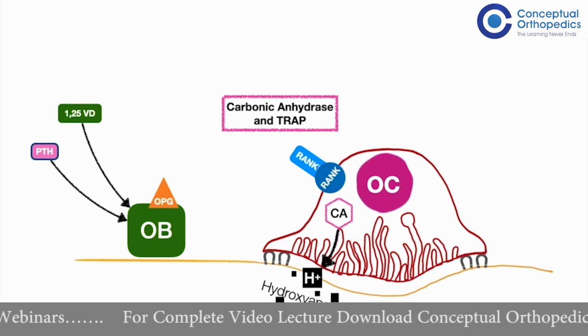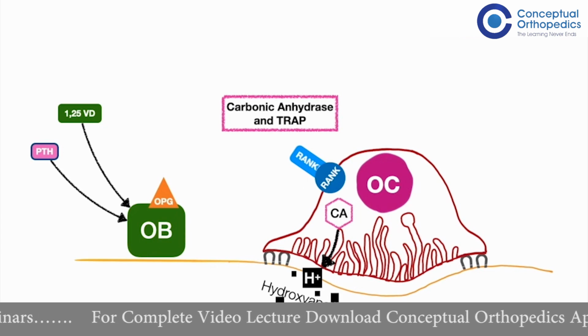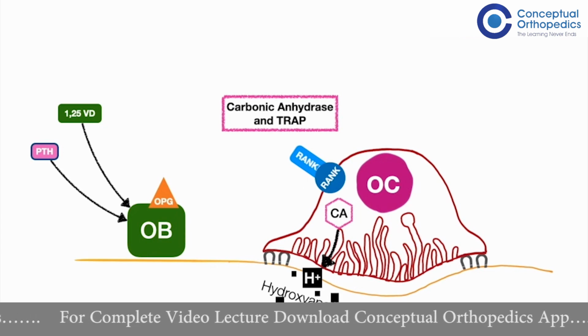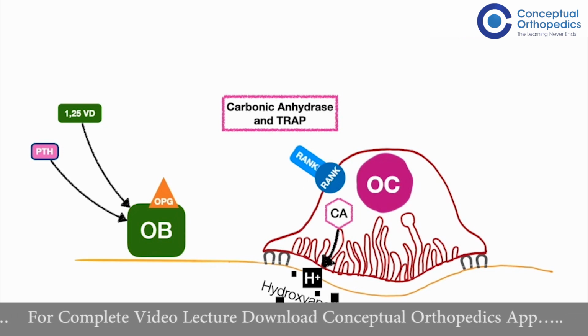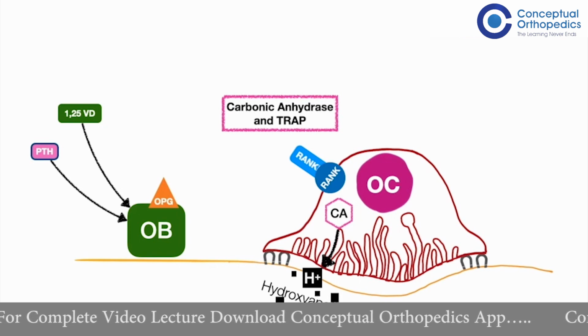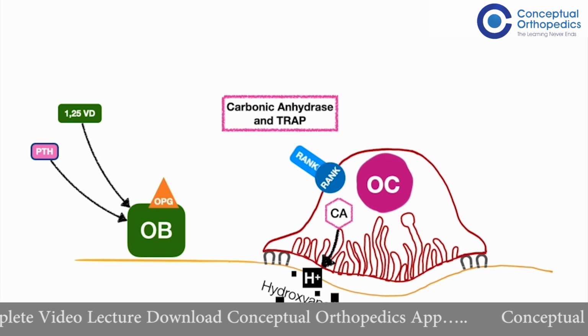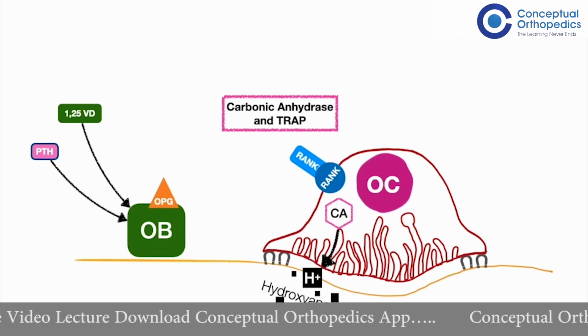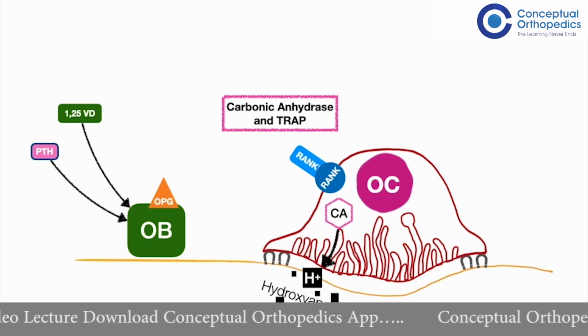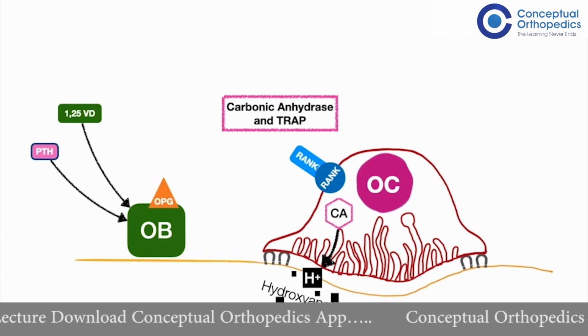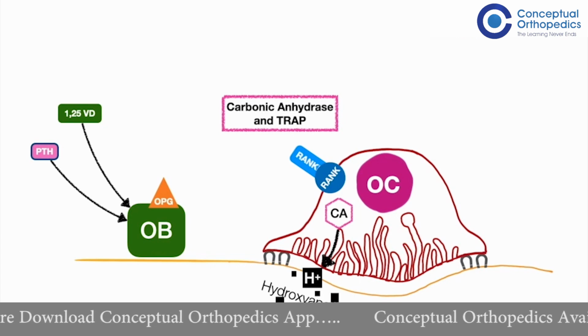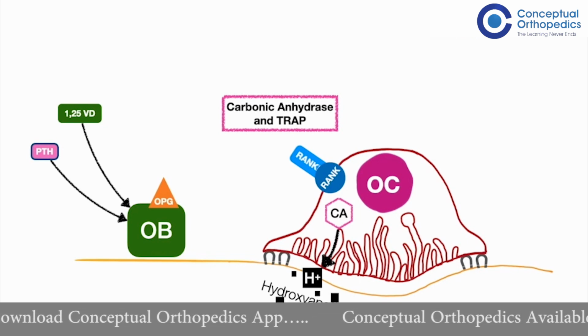The hydrogen ions in the ruffled borders increase, the bony surface is acidified, and the hydroxyapatite structure of the bone is broken down. That means the inorganic part of the bone, that's the calcium and inorganic phosphate, is broken down by the acidic nature which is produced by carbonic anhydrase as well as tartrate resistant acid phosphatase.